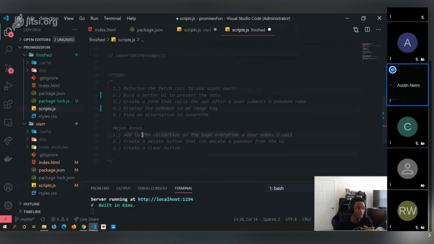Another thing you can do is create a delete or remove button, so every time you've added something to your list, you can remove it as well. Have that ability. And also create a clear button, because if you're like, I don't really care about my list anymore, I just want to wipe it clean, do that. So there are plentiful things you can do to improve, or at least build on top of, this very simple example throughout the week to improve your skills, and also ways for you to look into promises. So again, that concludes this, and I hope everyone enjoyed.